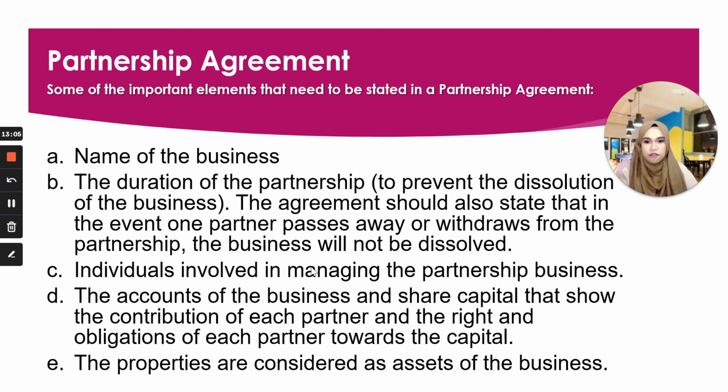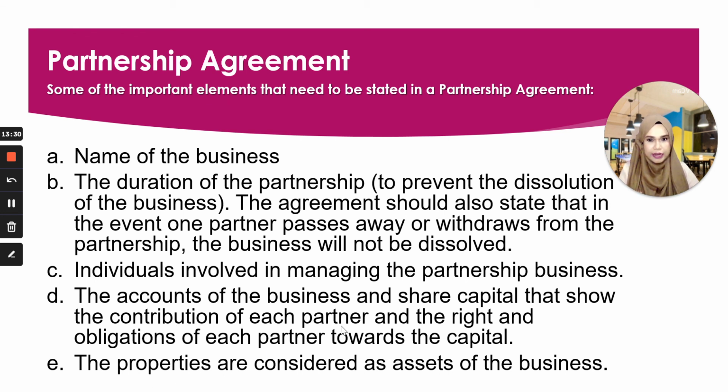Individuals involved in the managing of the partnership business should be listed inside that particular agreement, okay? And the accounts of the business and share capital also need to show the contribution of each partner and the rights and obligations of each partner towards the capital. Meaning to say, if you say, okay, I am the first partner, I contributed 10,000. So I mention contribution 10,000.